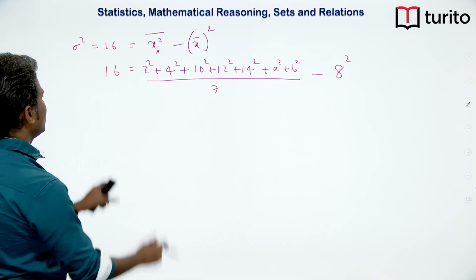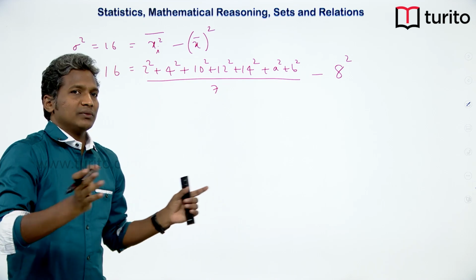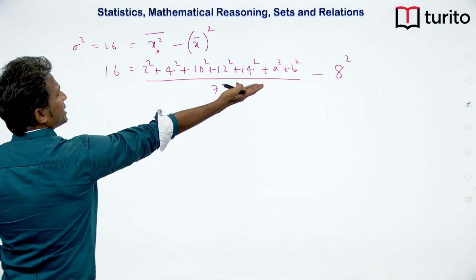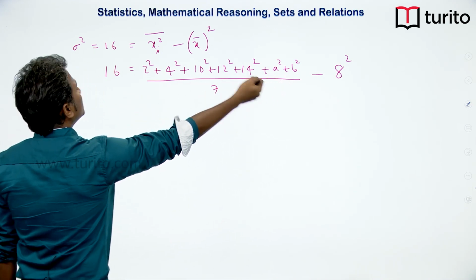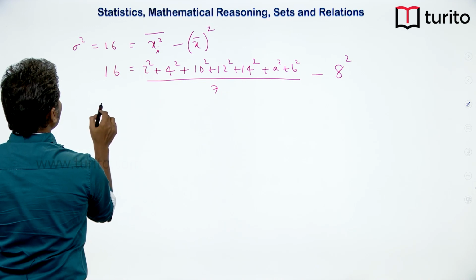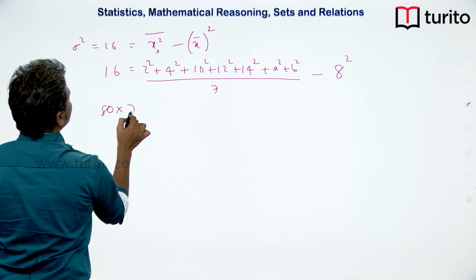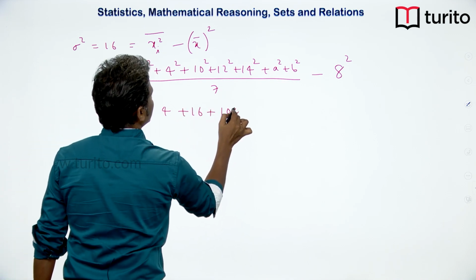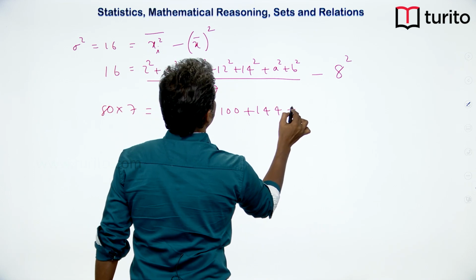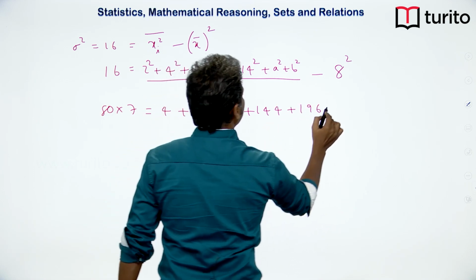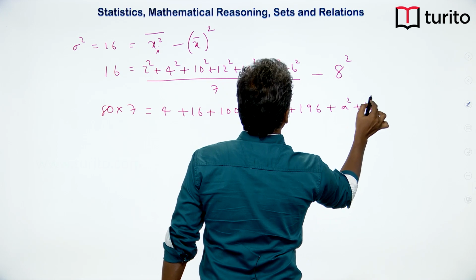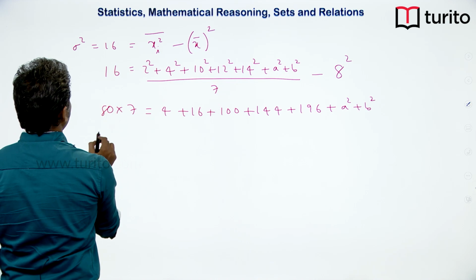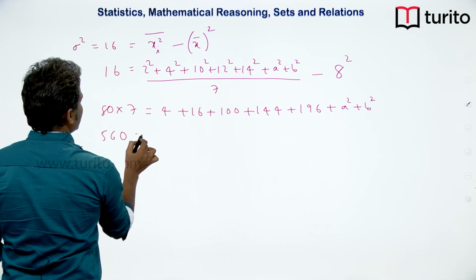Now the calculations have become heavy, but we have to face it and solve it. So, let us take 8 square here, 8 square is 64, 64 plus 16 will become 80, 80 into 7 equal to 2 square is 4 plus 16 plus 100 plus 144 plus 196, plus A square plus B square. Let me add all of them. So, here we got 560.